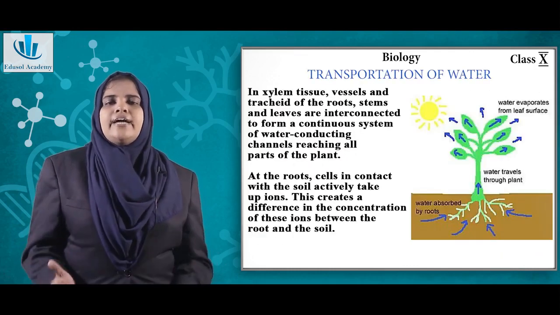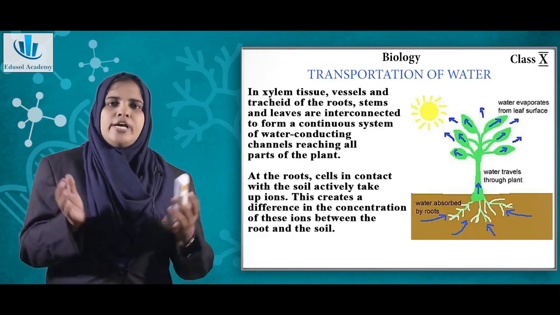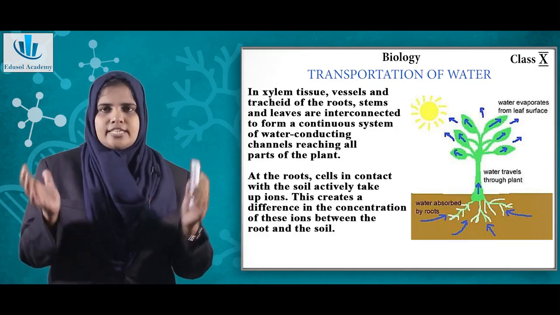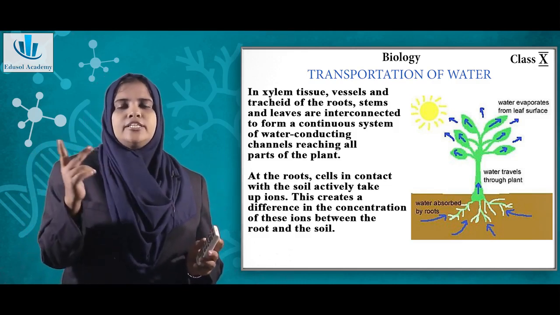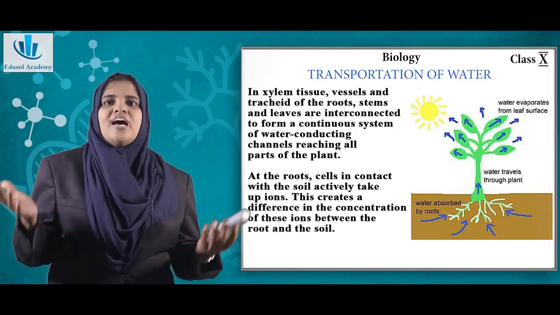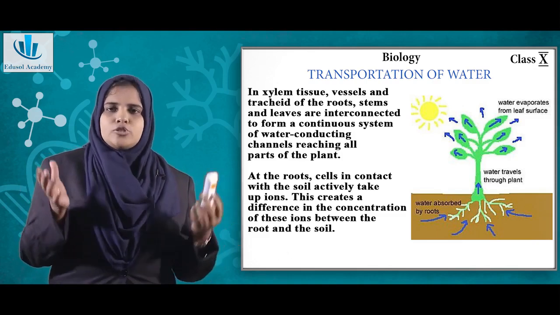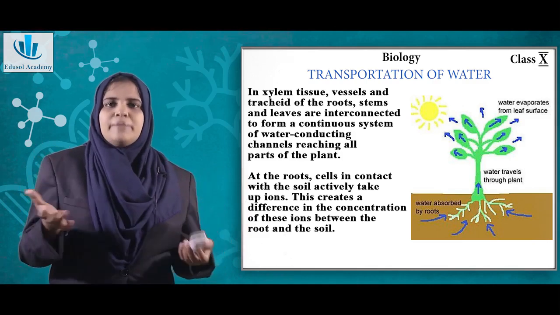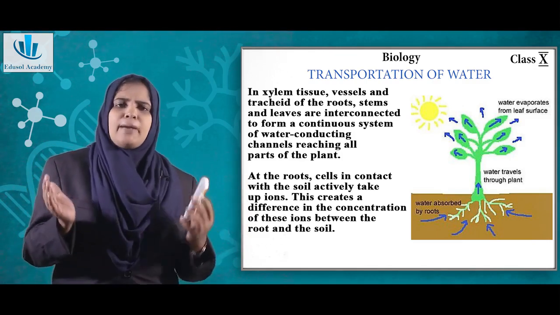Now let us study about the transportation in plants. In plants you have two specialized sets of tissue, that is the xylem and then the phloem. The xylem is associated with the transport of water and phloem is associated with the transport of food. Okay, so now how does the water transport happen?